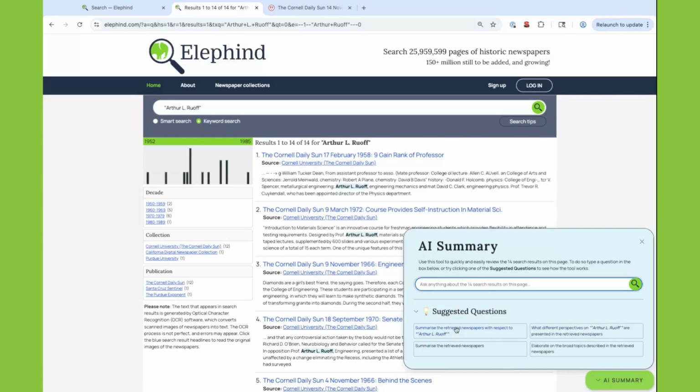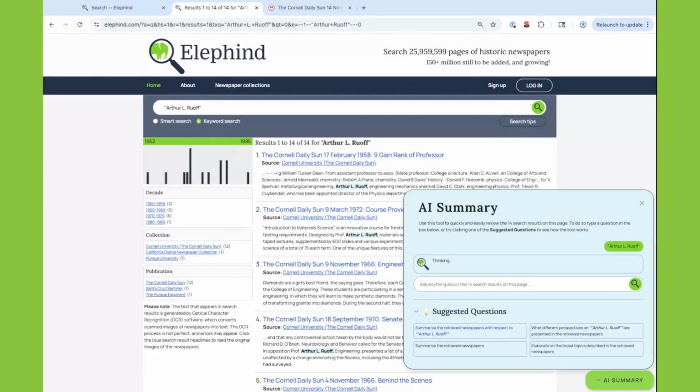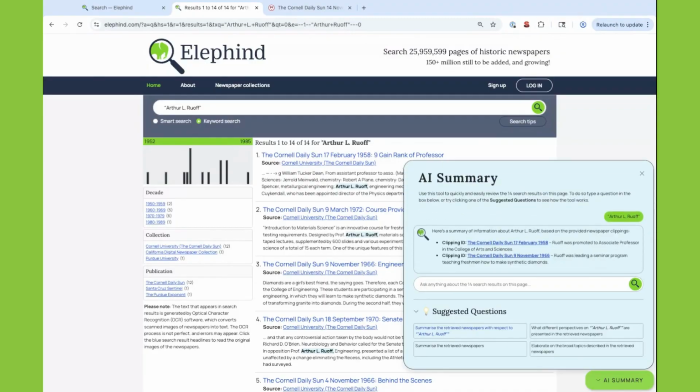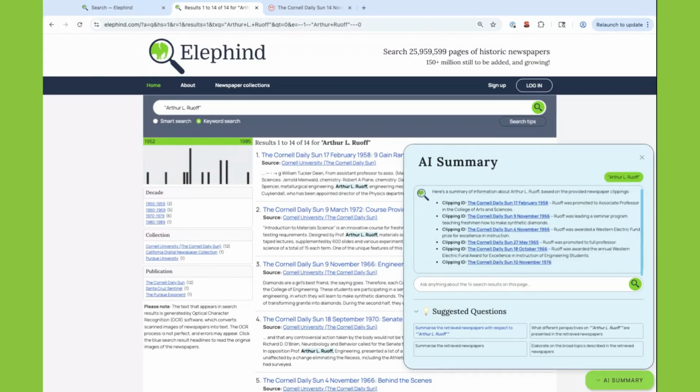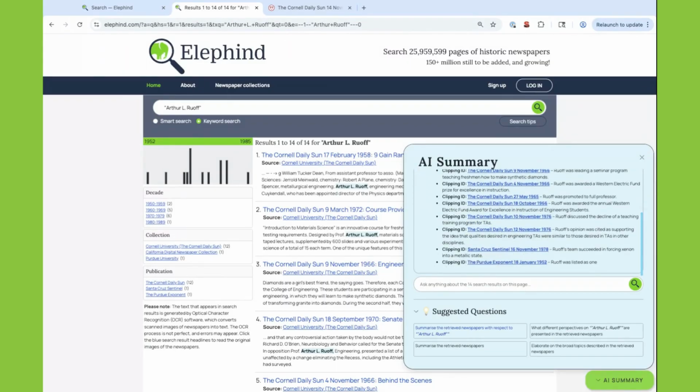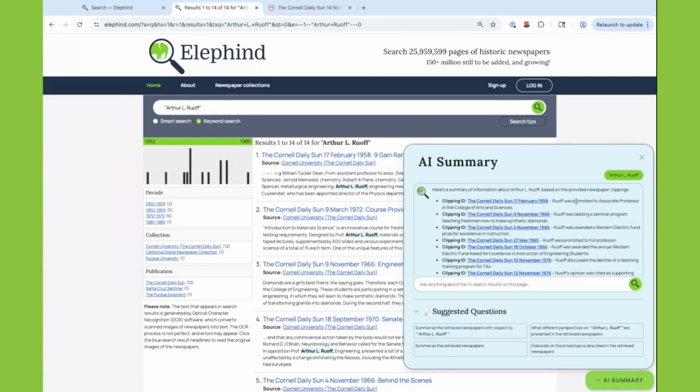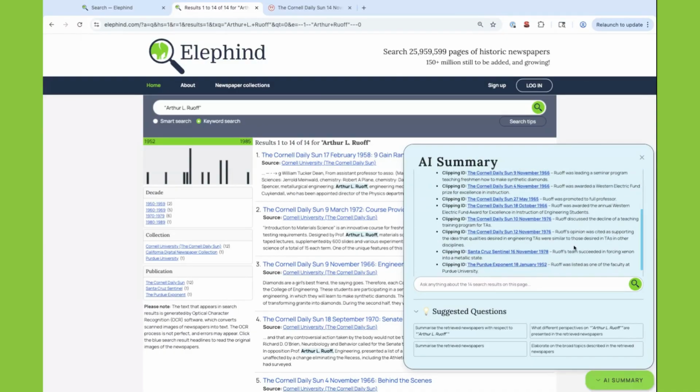You can summarize the retrieved papers. You can, with respect to the search, summarize it just in general, ask for different perspectives on what you're searching, or elaborate on the broad topics. So let's just say I want to summarize the retrieved papers. So I'll click that and it will immediately just summarize it for me. And it will give me links to these clippings. So here we see it summarized each of these articles and it says, you know, this article states that he was promoted. This one, he was leading a seminar. He was awarded a prize, those sorts of things.